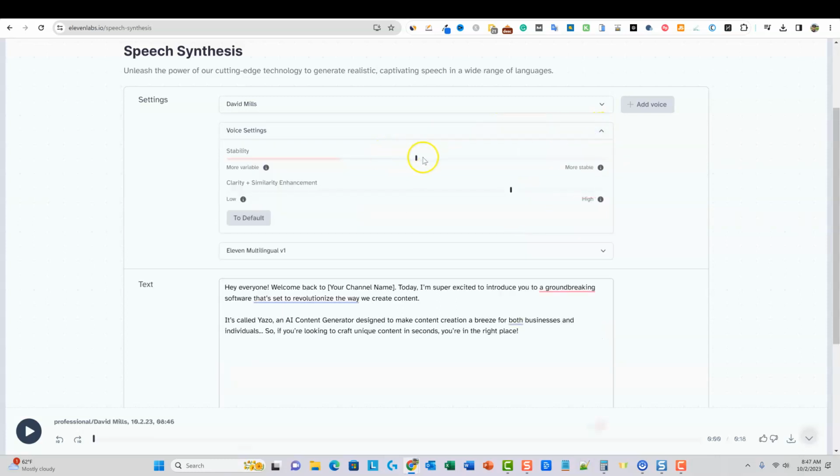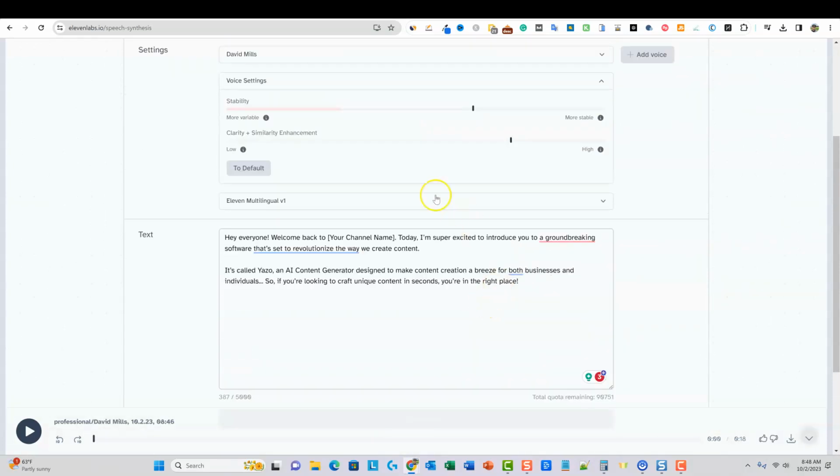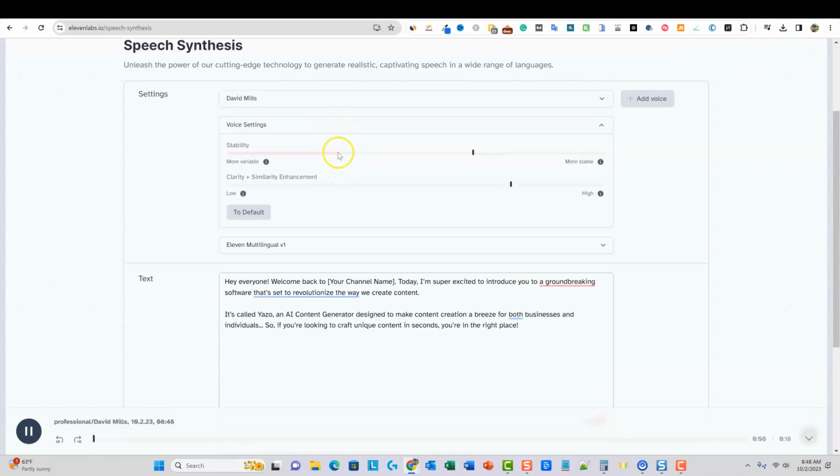So for my voice, more stable clarity plus similarity enhancement. I'm going to go ahead and hike this up to about a 65. And then I'm going to generate again. I can't control the speed. I thought I would be able to, but I can't control the speed.